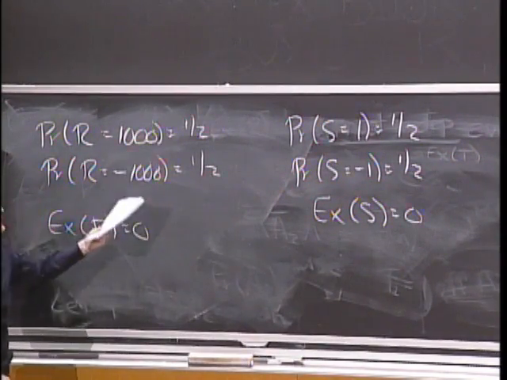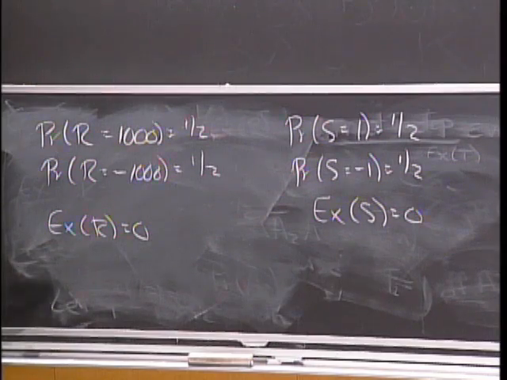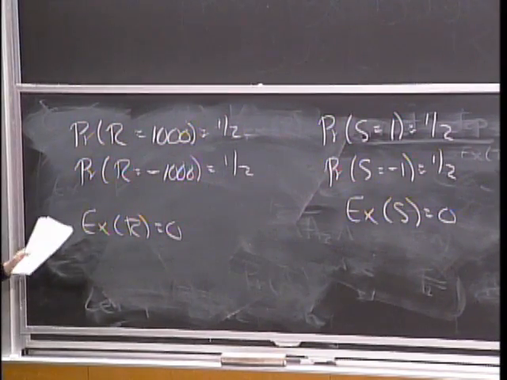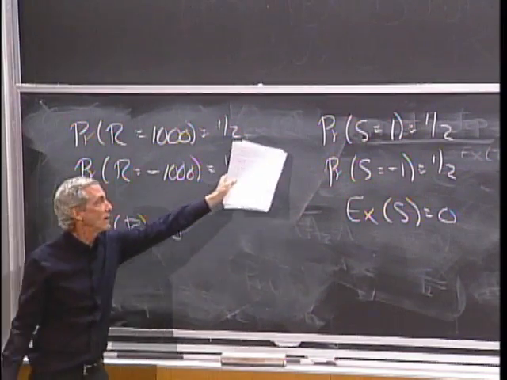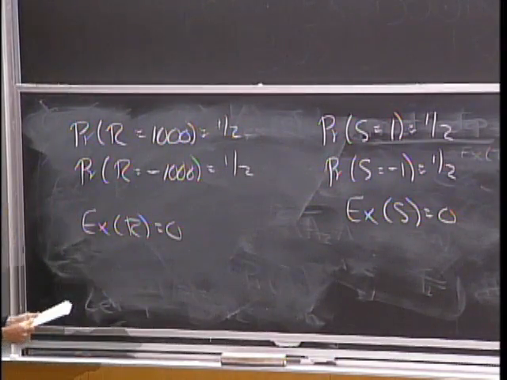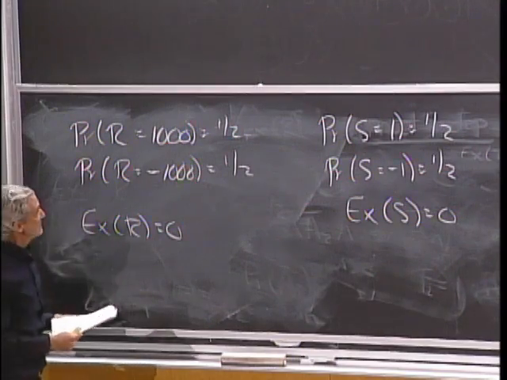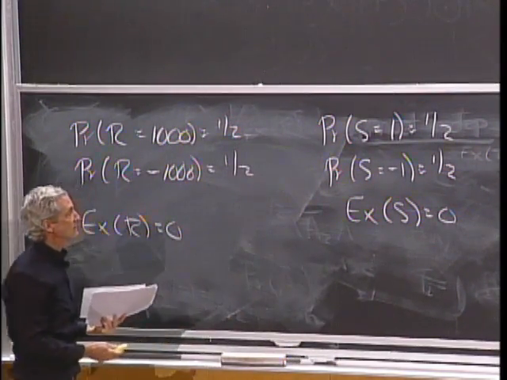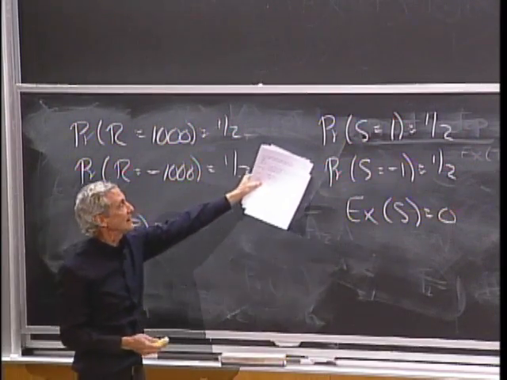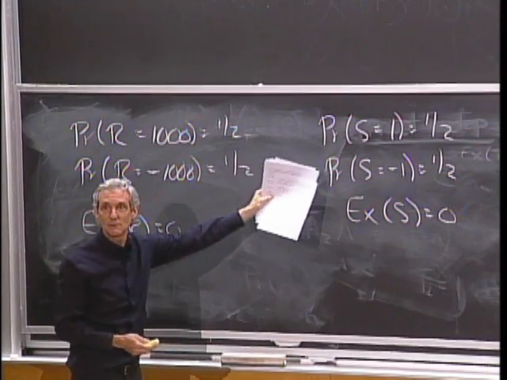Now, if this was a betting game, and we're talking about dollars, here's where you're wagering $1,000, fair game. Here's where you're wagering $1. Now, in this game, both games are fair. Expected value is 0. But here you're likely to end up near your expected value.